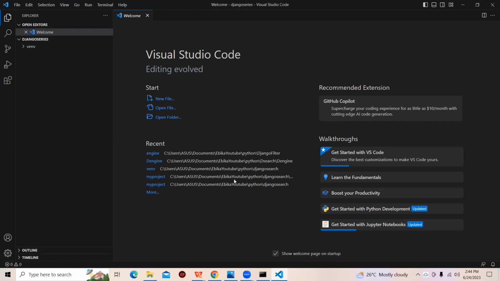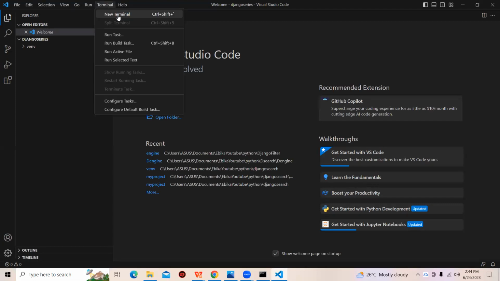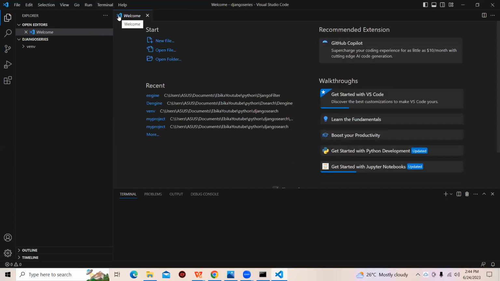How do we create a project? Whether you're using Windows or Linux or Mac, you can stick to the command prompt. I'm using Visual Studio Code, and now we'll be using the terminal. Okay, let me still use the terminal. And now in this terminal, very important, we need to make a change.